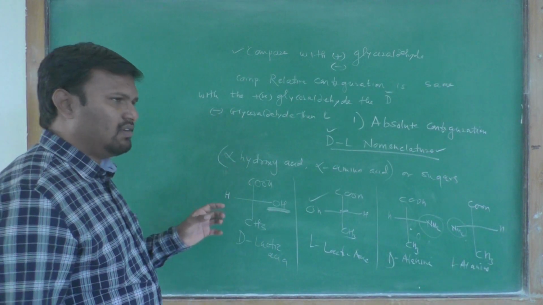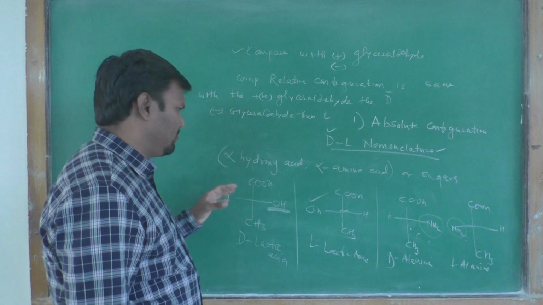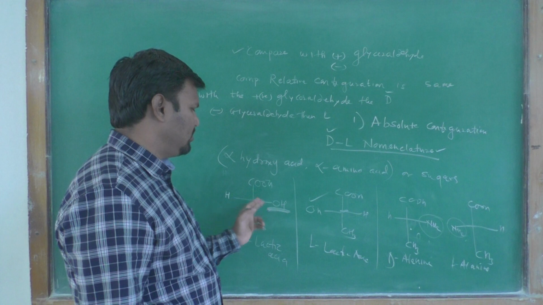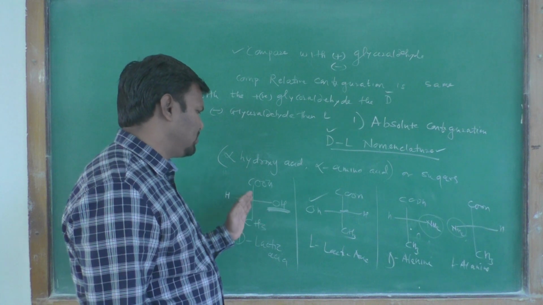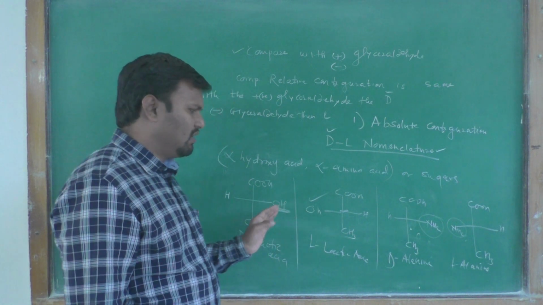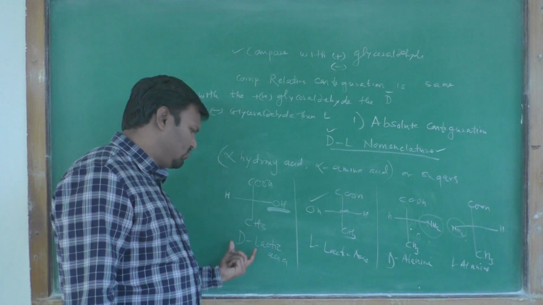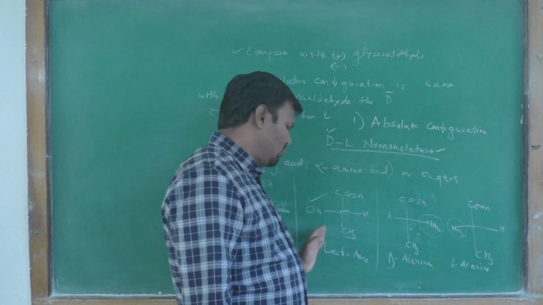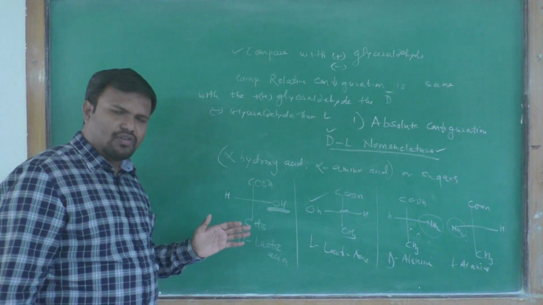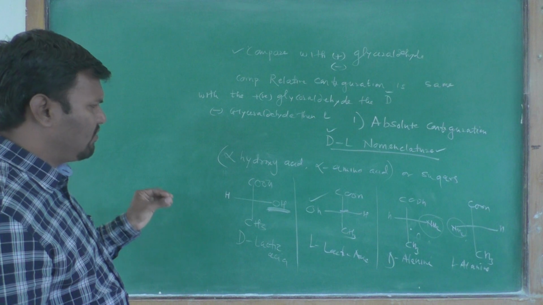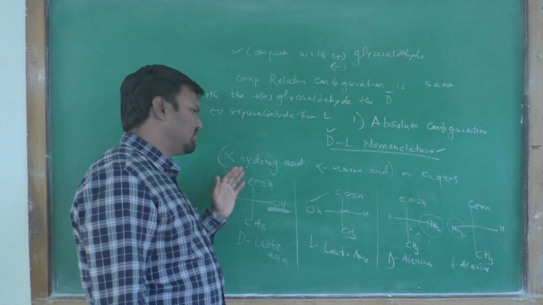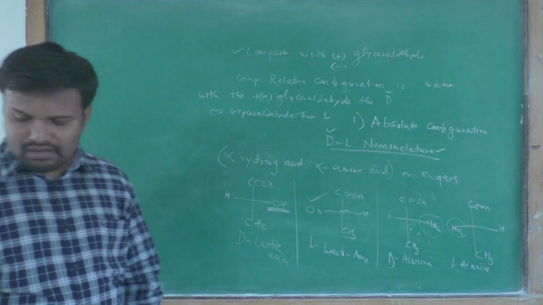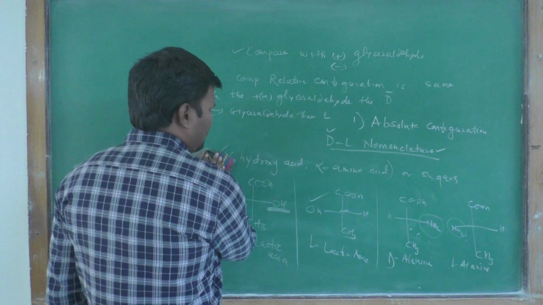Okay, simply we can remember that if you have alpha hydroxy acids or alpha amino acids, when OH or NH2 is present at the right hand side, then your nomenclature should be D, and if OH is present at the left hand side, your nomenclature is L. This is the nomenclature we use for alpha hydroxy acids and alpha amino acids. Now for sugars,